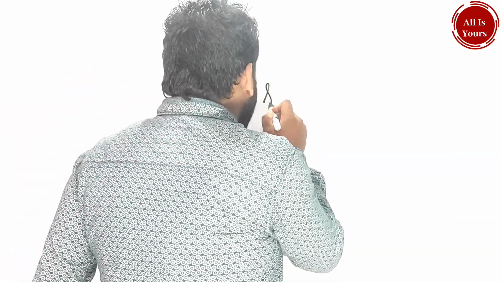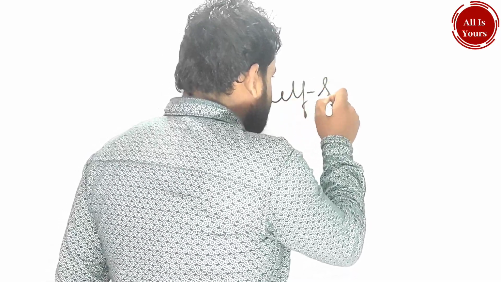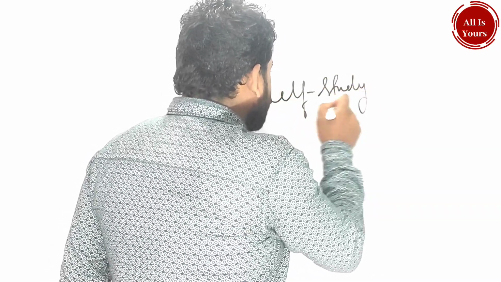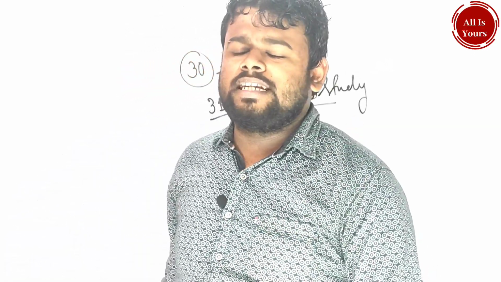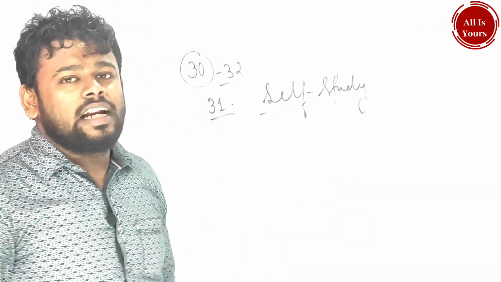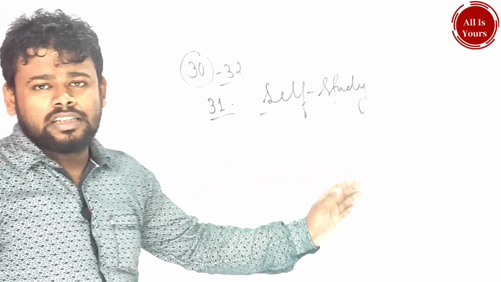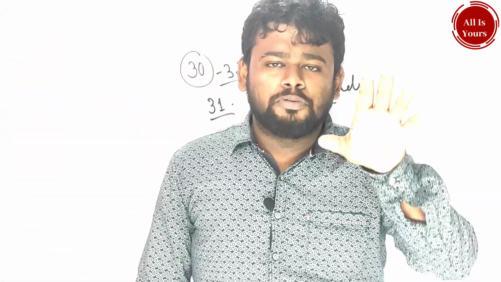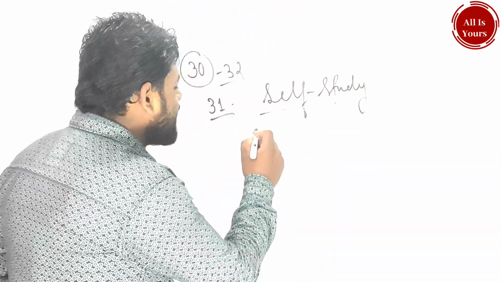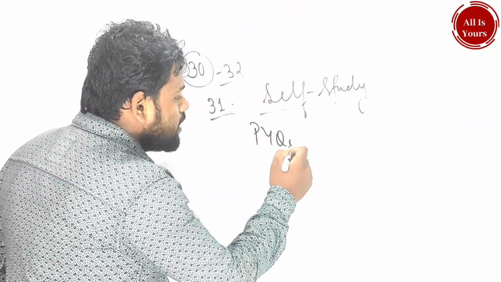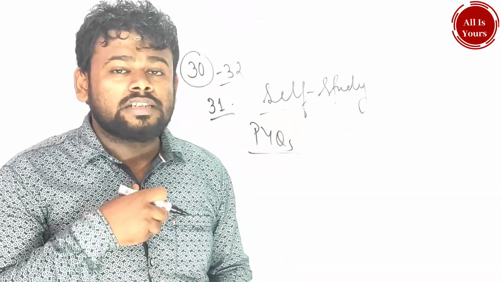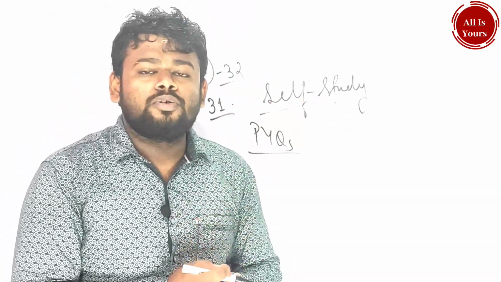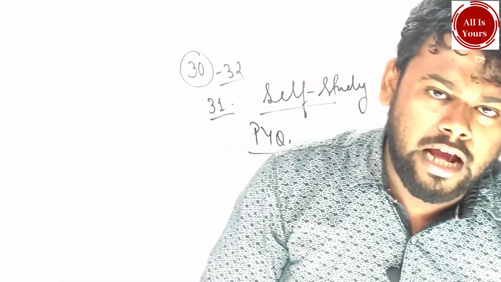And after that you have to do self study. Self study means the self study which is there at the back of the exercise. After the exercise gets over, there is a self study, which is written on the side as 2013, 2015, 2017. This type of question is there, and every year this type of question generally comes. That means indirectly you have done PYQs, indirectly you have completed exam questions. And the most important, after doing this you will surely get 35-40.